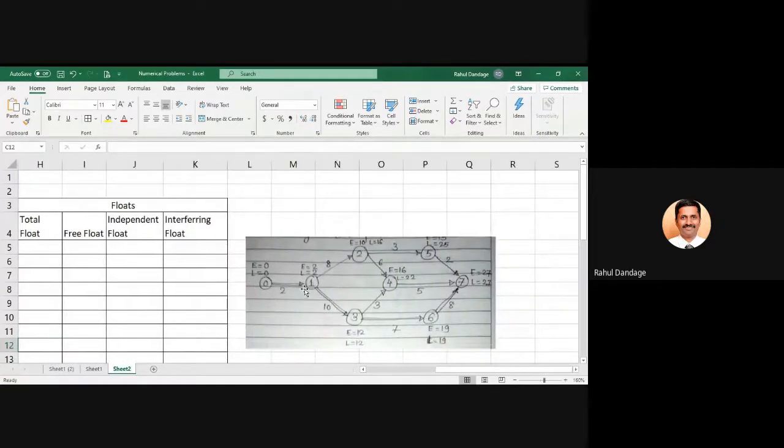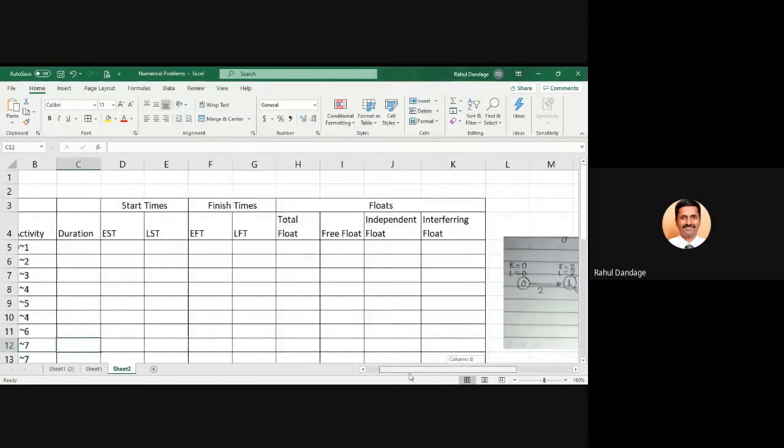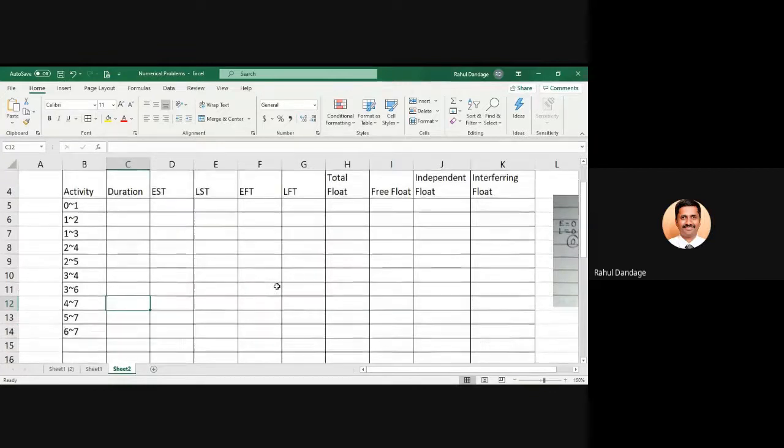So 0 to 1, 1, 2, 3, 4, 5, 6, 7, 8, 9, 10. Total 10 activities. 0 to 1, 1 to 2, 1 to 3, 2 to 4, 3 to 4, 2 to 5, then 3 to 6, and finally 4 to 7, 5 to 7, 6 to 7. So these are all the activities that have been mentioned. Can somebody tell me what are the activity durations one by one? I will go on entering.